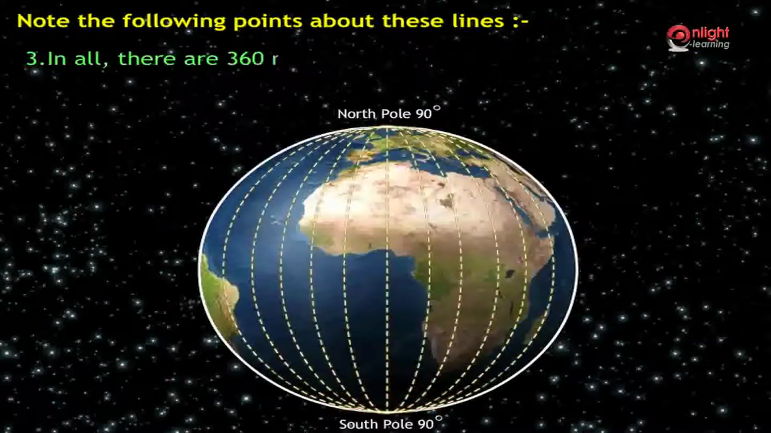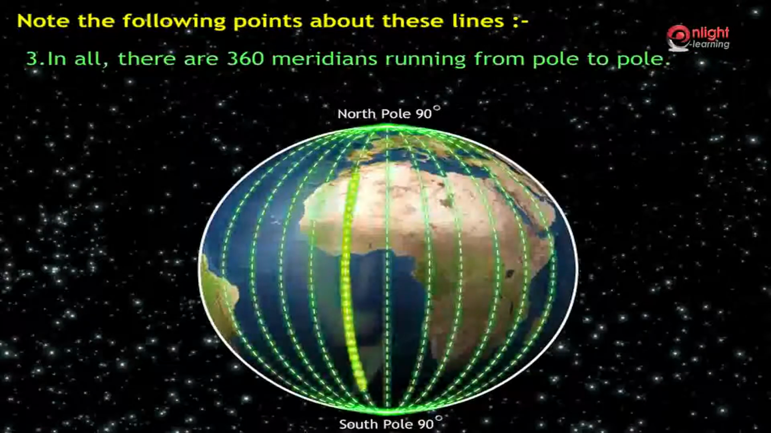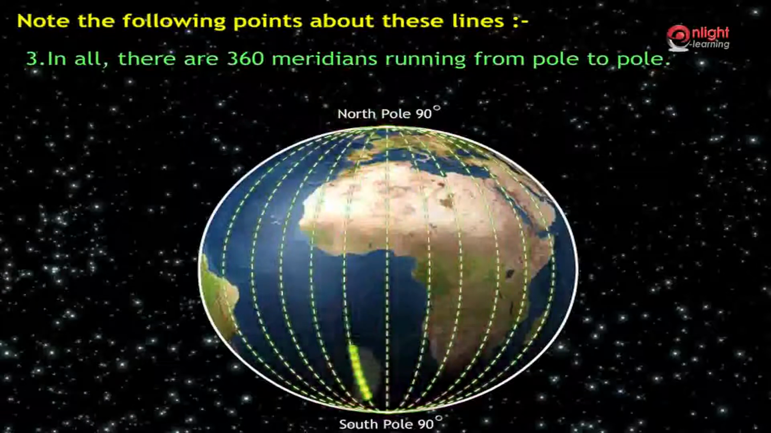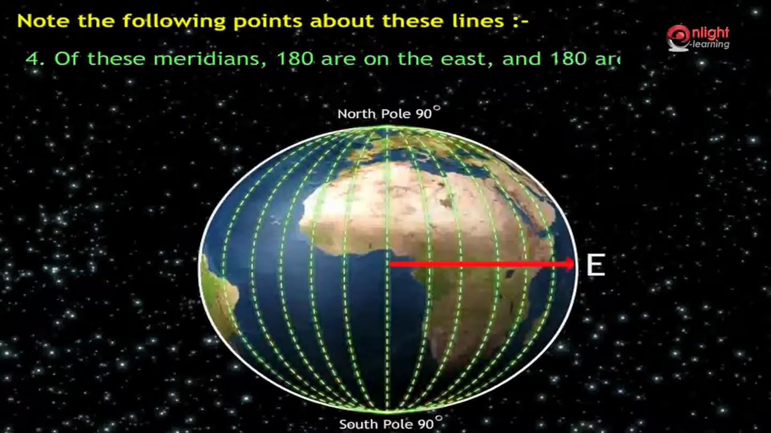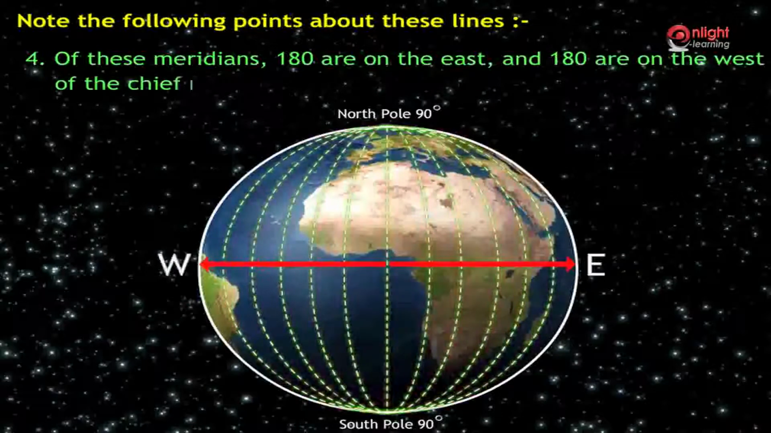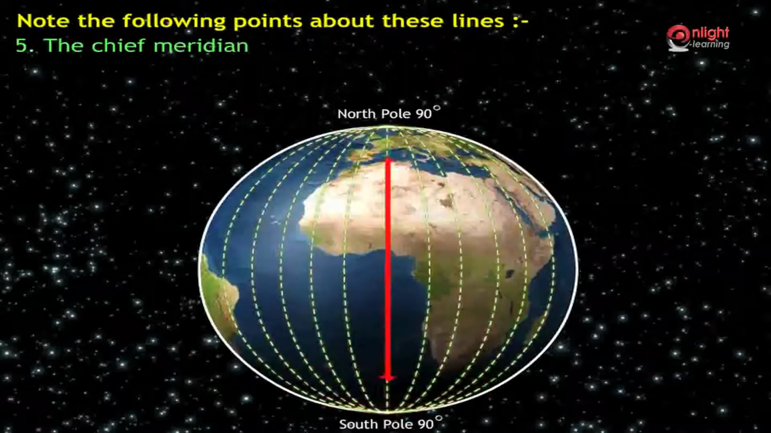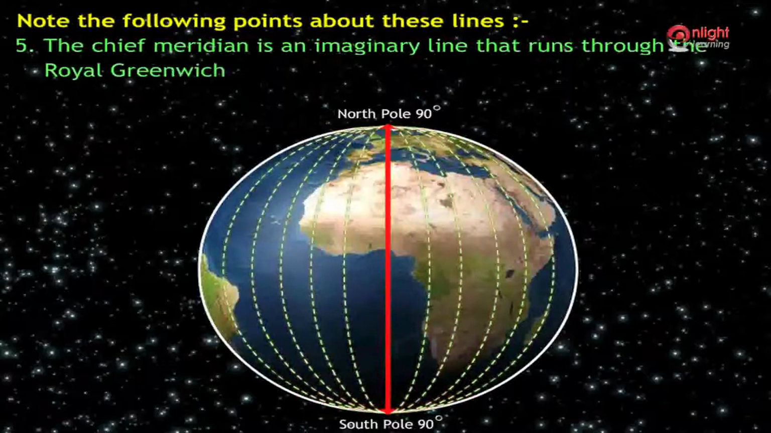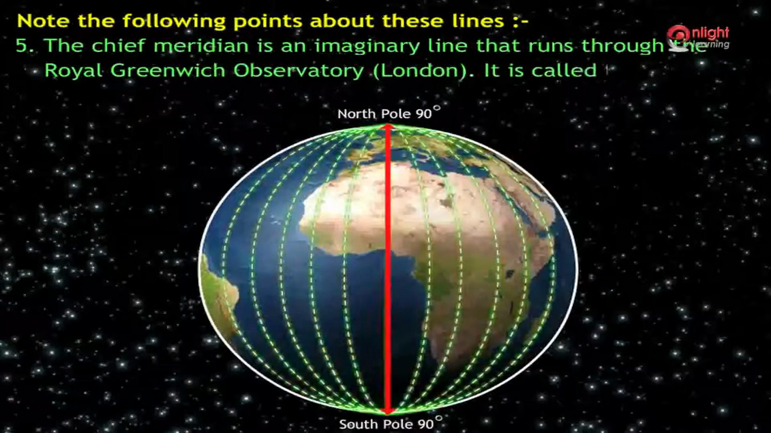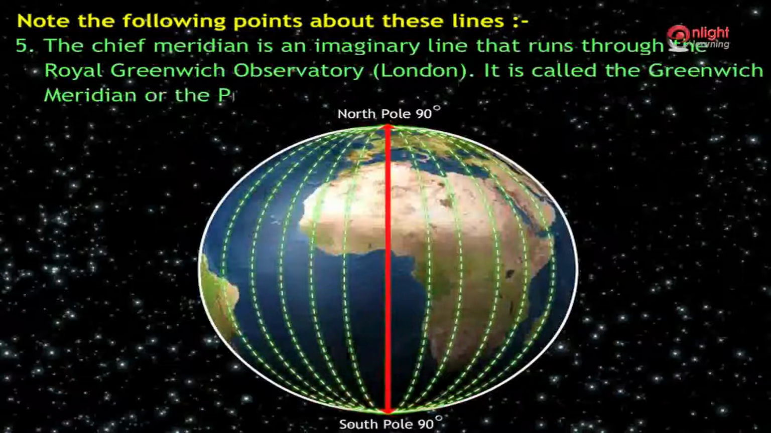In all, there are 360 meridians running from pole to pole. Of these meridians, 180 are on the east and 180 are on the west of the chief meridian. The chief meridian is an imaginary line that runs through the Royal Greenwich Observatory, London. It is called the Greenwich Meridian or the Prime Meridian.